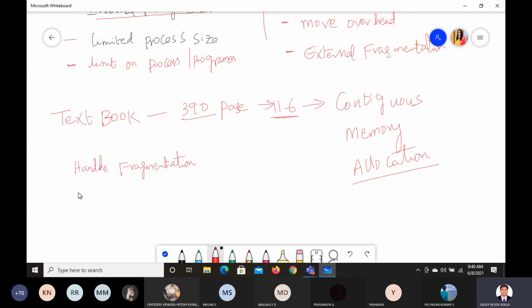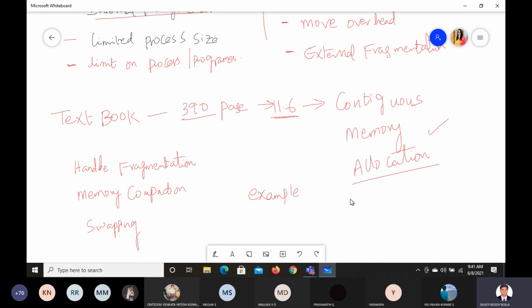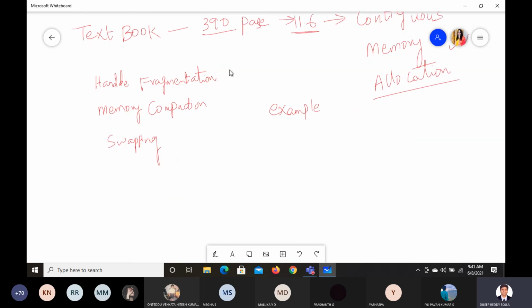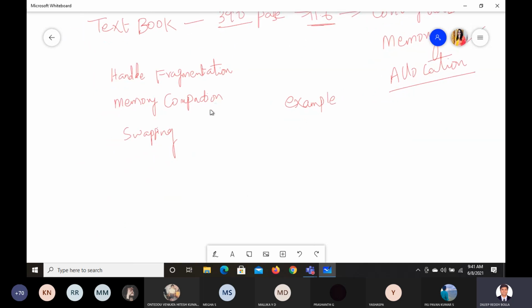I'll teach you that memory compaction. Fragmentation we already discussed just now. Then memory compaction, and there's also a concept called swapping. So these three concepts you need to know, along with one example for that. So this much you can do, and your first topic, contiguous memory allocation, will be completed. In this we have discussed the fragmentation part, and let us discuss the next one, memory compaction.